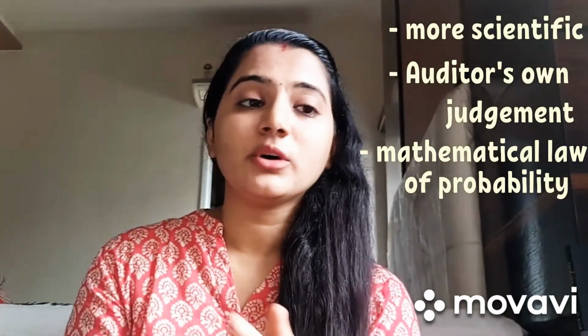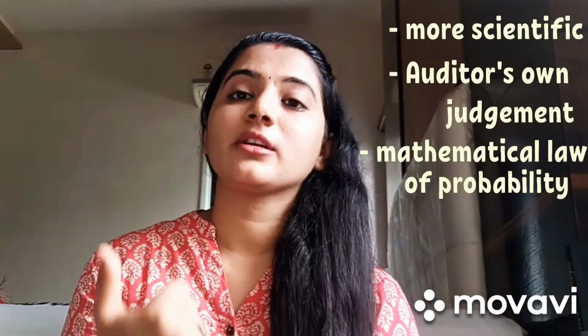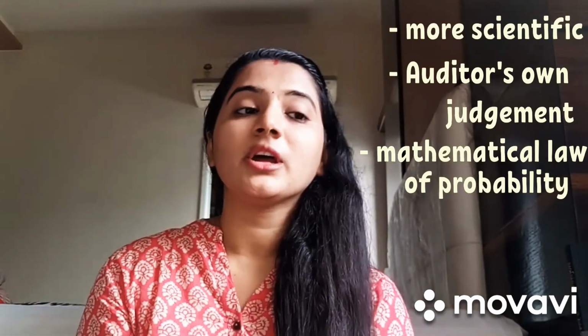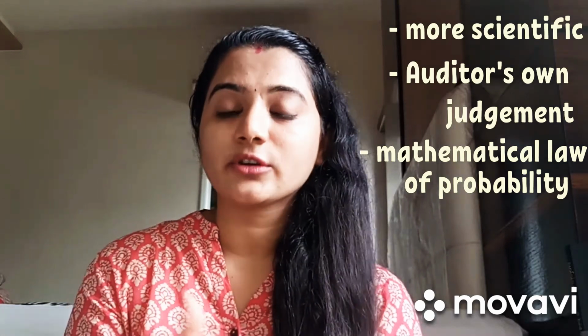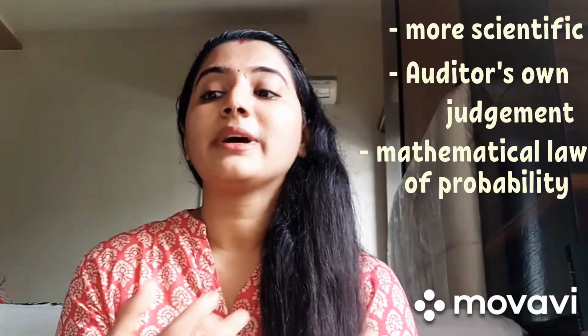Third, statistical sampling involves the use of the mathematical law of probability. Say you are auditing some construction unit, and there the cash given to laborers is an imprest account. There are some arithmetical errors or chances of duplication, or forgetting some entries or some expenses. So that involves the use of the mathematical law of probability.